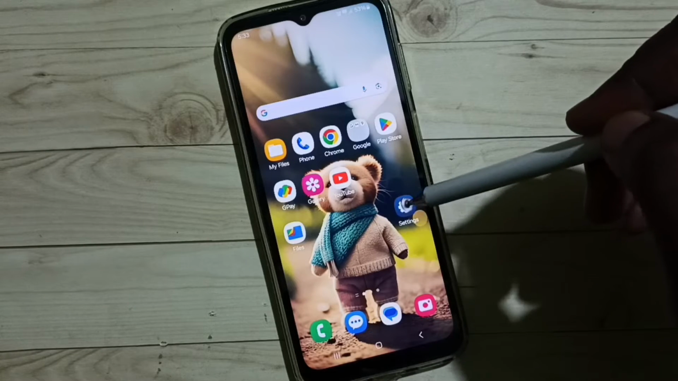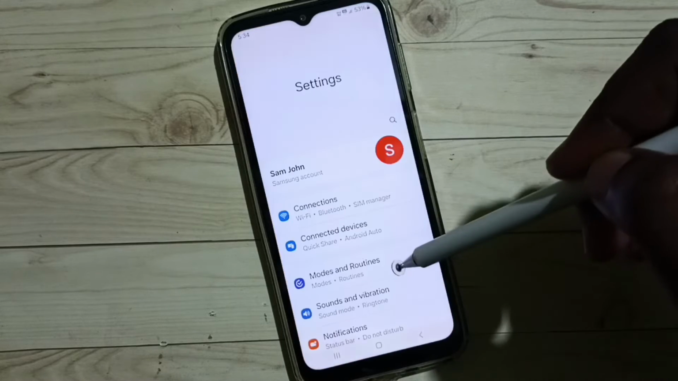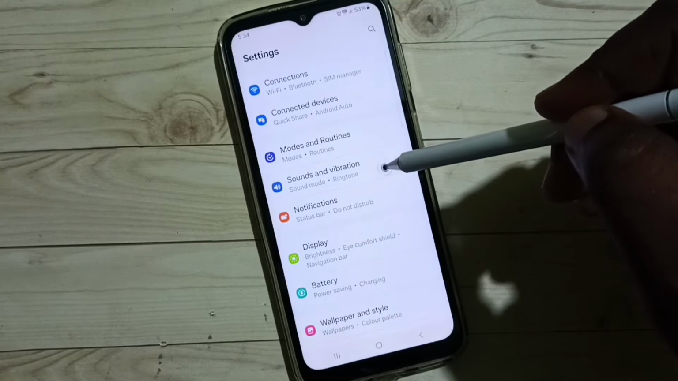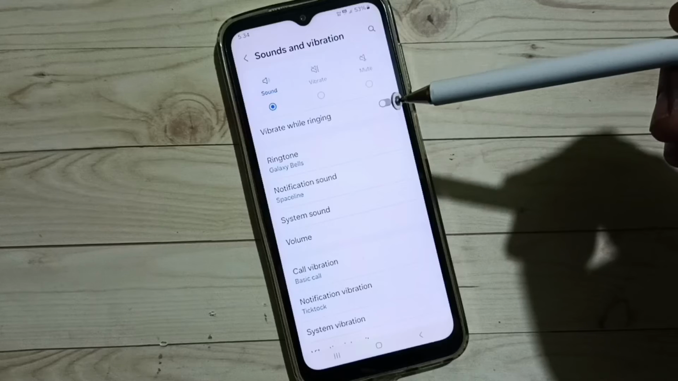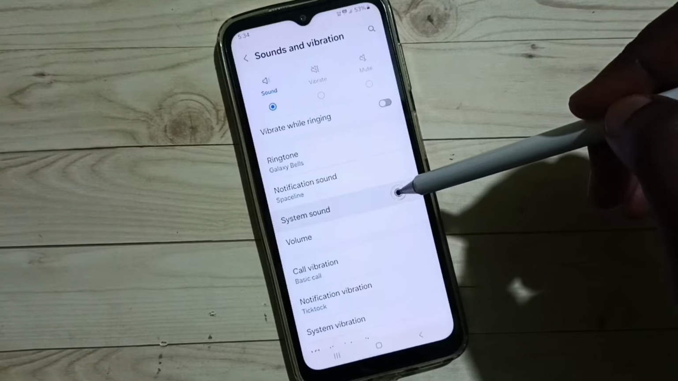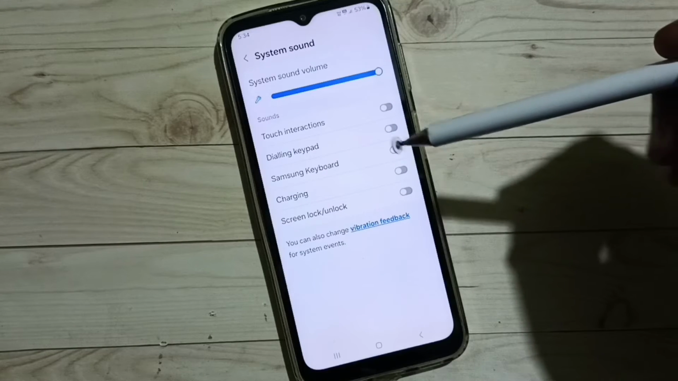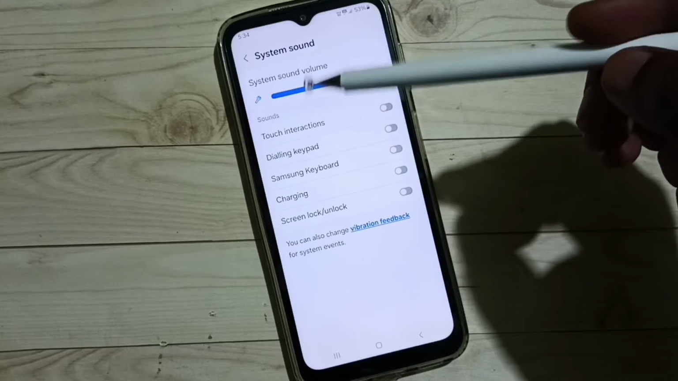Go to settings, tap on the settings app icon. Go to sounds and vibration. Tap on system volume. Under system volume we can find Samsung keyboard.